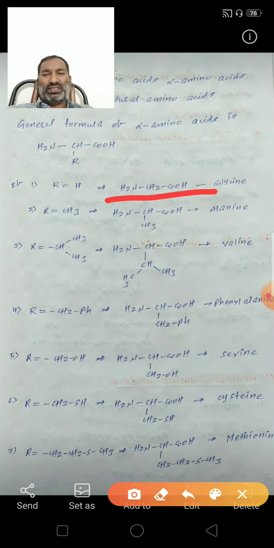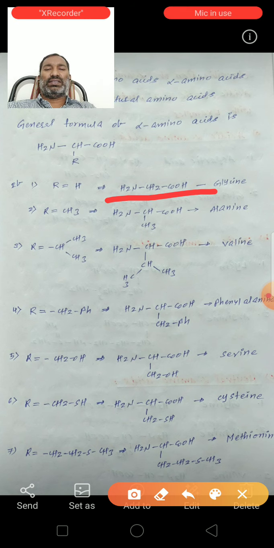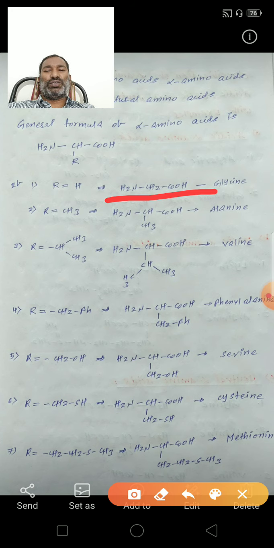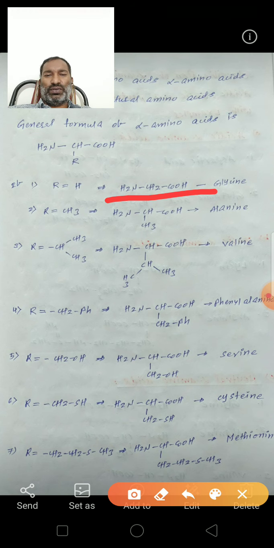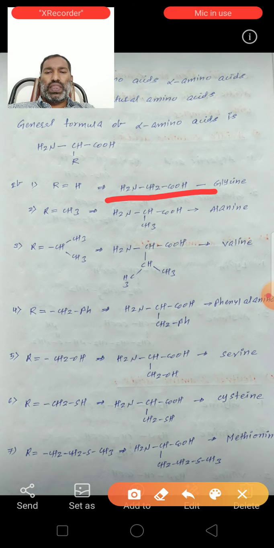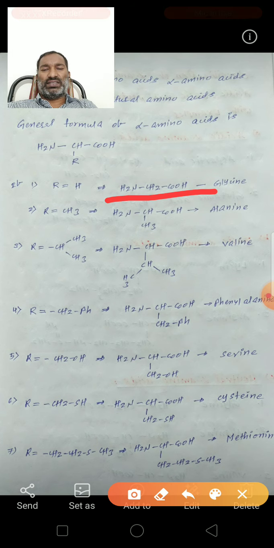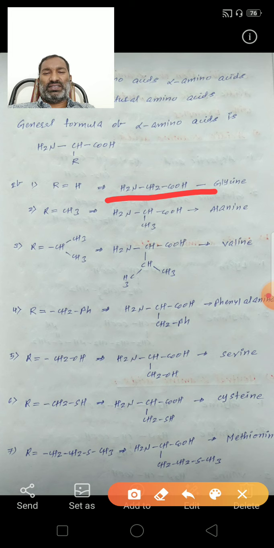See, next R is equal to CH2SH. Then the amino acid is NH2CHCOOH with CH2SH. This CH2SH group is attached to the alpha carbon. It is known as cysteine. Next, R is equal to CH2SCH3.